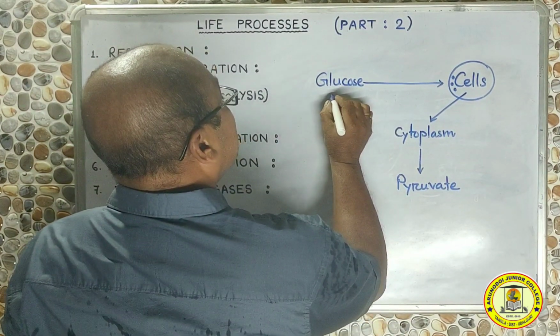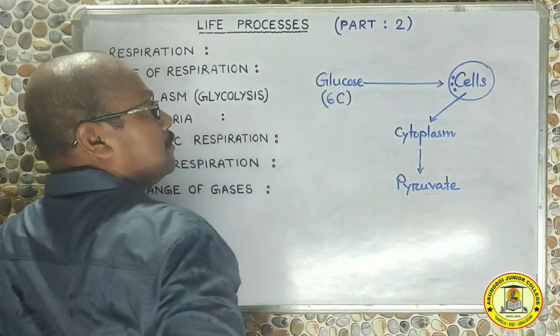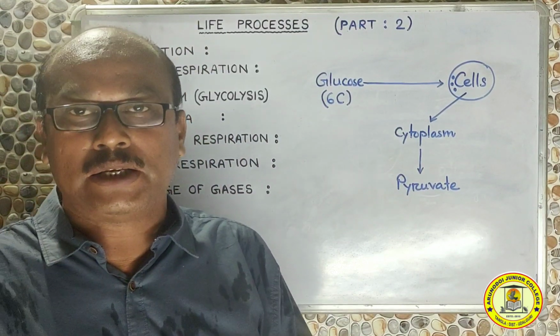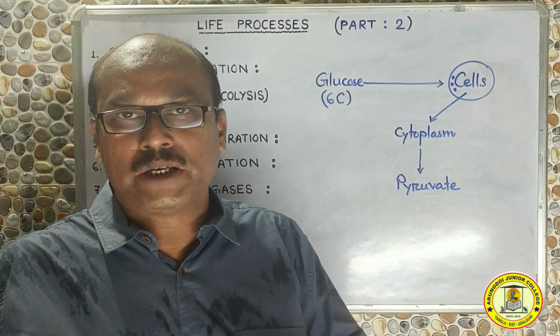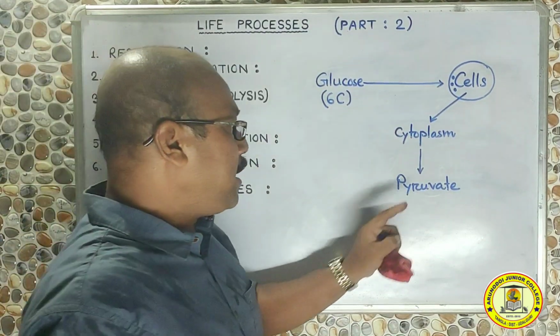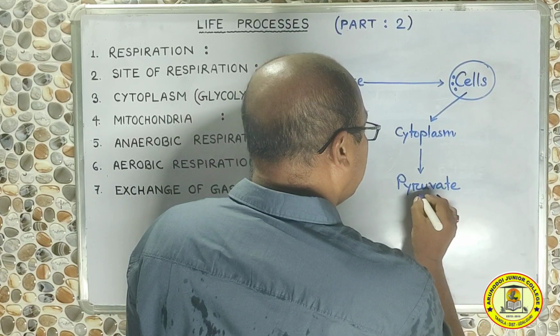In glucose there are 6 carbons, because the chemical formula of glucose is C6H12O6, which means there are 6 carbon atoms. But in pyruvate, each molecule of pyruvate will contain 3 carbon atoms.